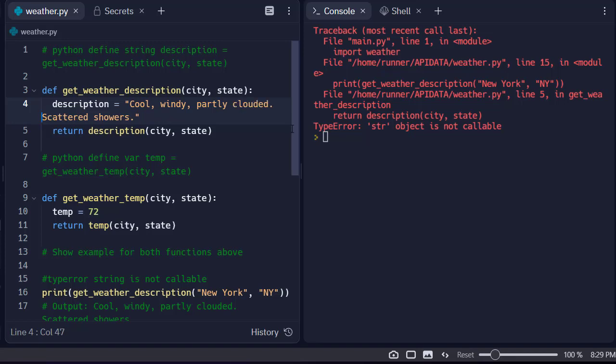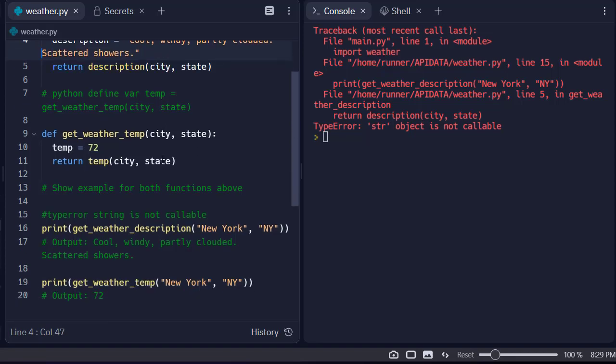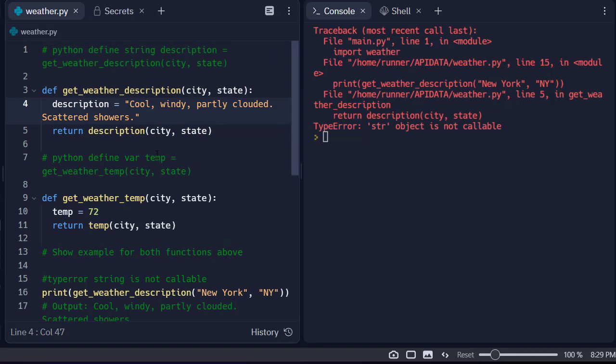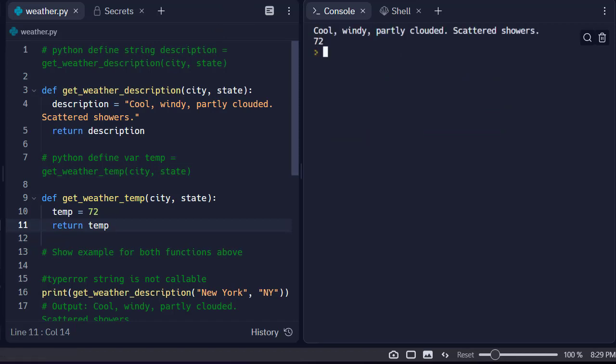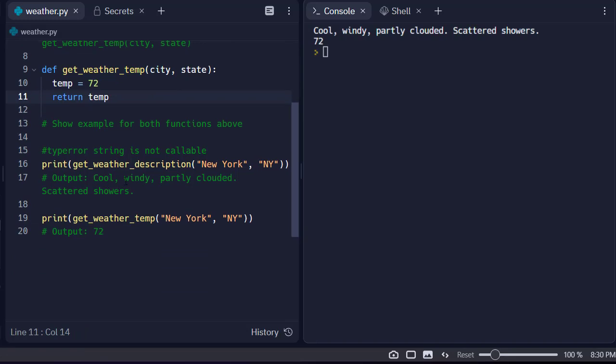I see here, return description. Instead of returning, this is the problem. It just needs to return the description. That's the problem. Okay, we don't have to fix it. So a little bit of a problem there: it called a function instead of returning it. Let's see if this works now. Okay, so that did work.